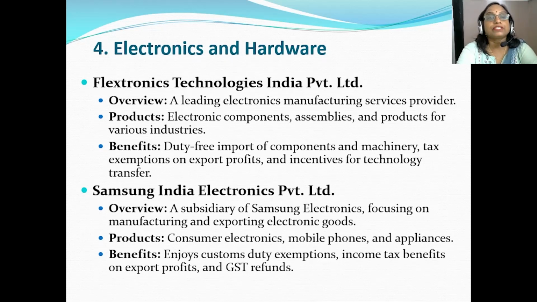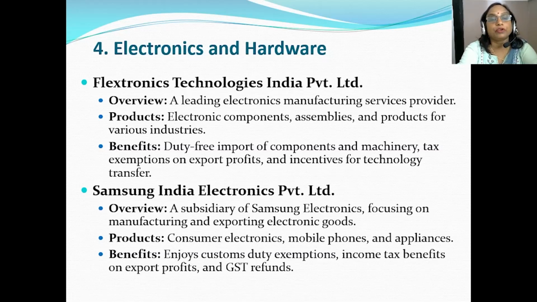A few examples from electronics and hardware sector. So under this sector, the company Flextronics Technologies India Private Limited and Samsung India Electronics Private Limited are benefited under the EOU scheme. So Flextronics Limited is a leading electronics manufacturing services provider.